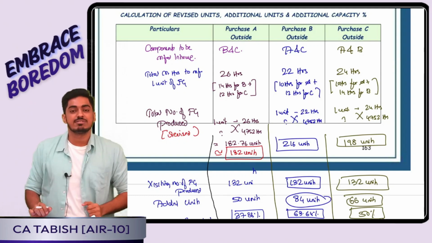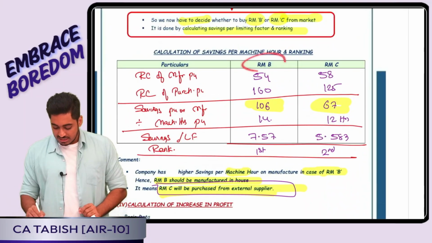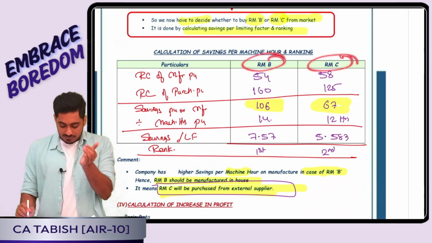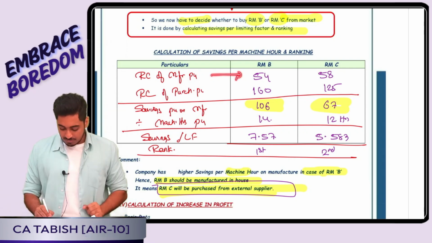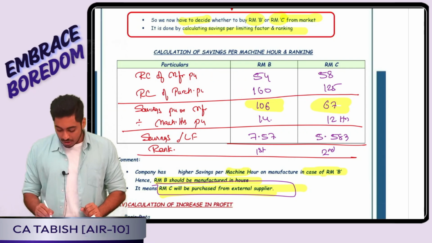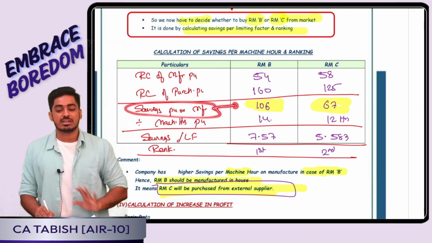It is based on savings per limiting factor. So how will I be taking a decision? Okay, raw material B is there, C is there. I told if I'm manufacturing in-house, how much is the cost? If I'm purchasing from outside, how much is the cost? So I got how much I can save for 1 unit if I manufacture in-house.